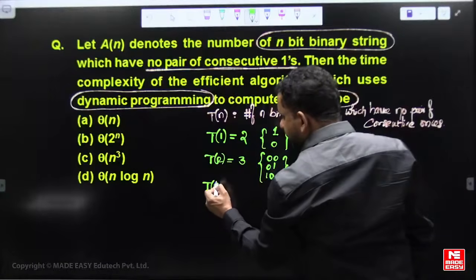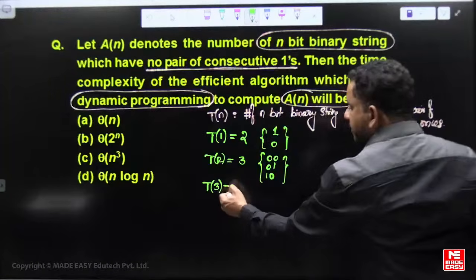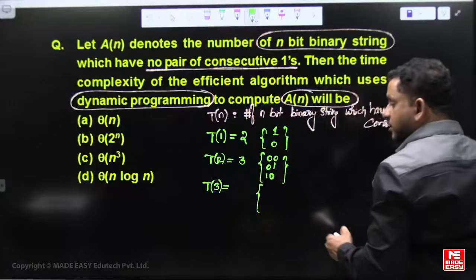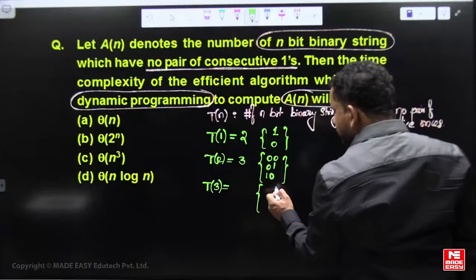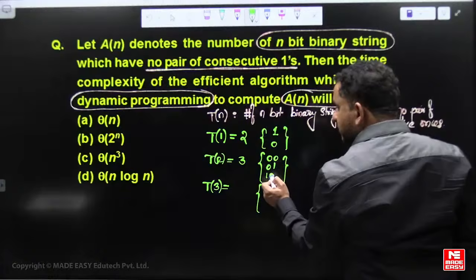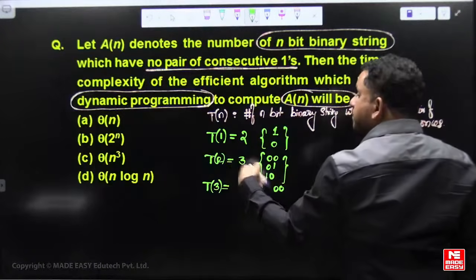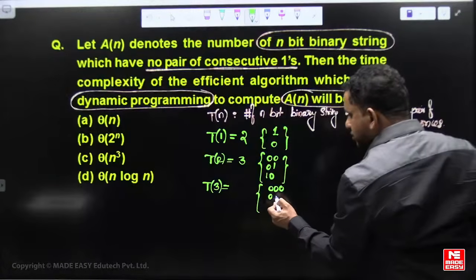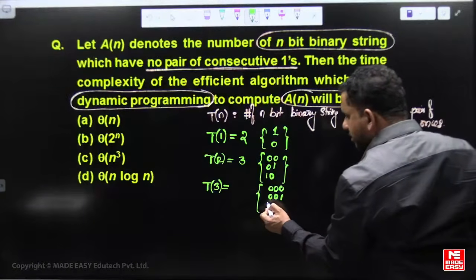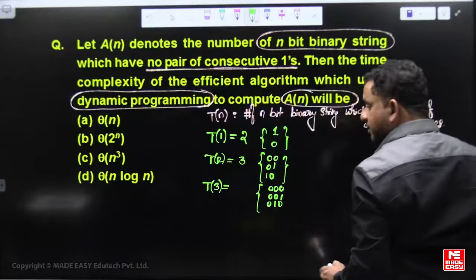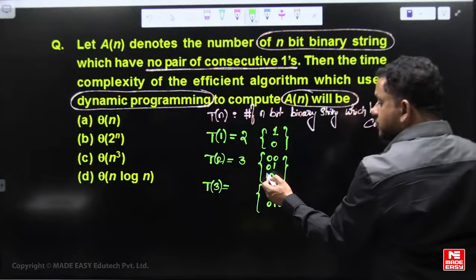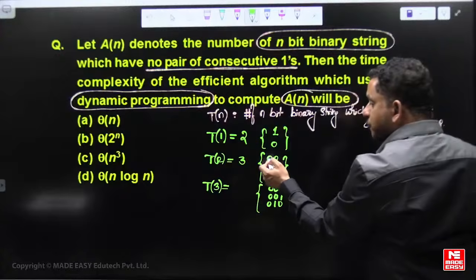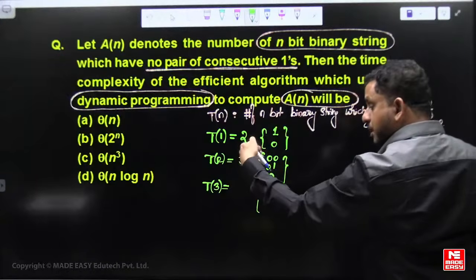So T of 3, no consecutive ones. See, take these three sequences of T of 2 and pad 0 as the most significant bit: 0 0 0, 0 0 1, 0 1 0. If the most significant bit is 1, then don't pad 1; if the most significant bit is 0, pad 1.